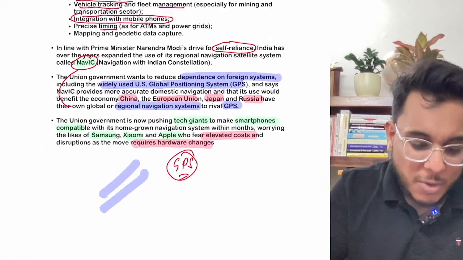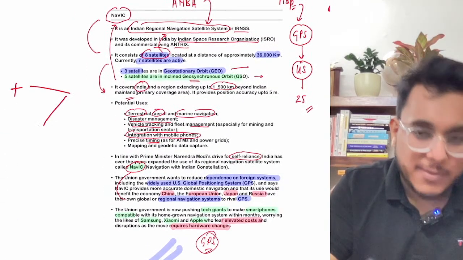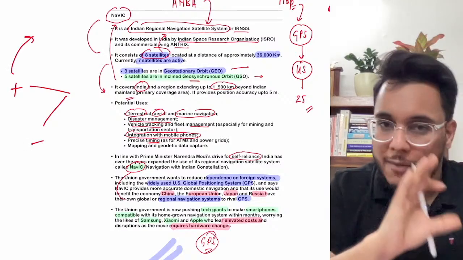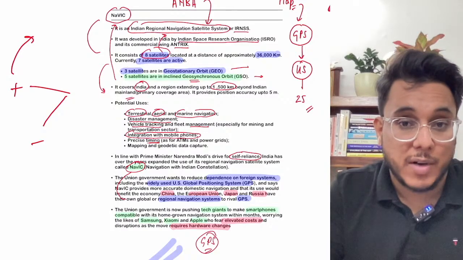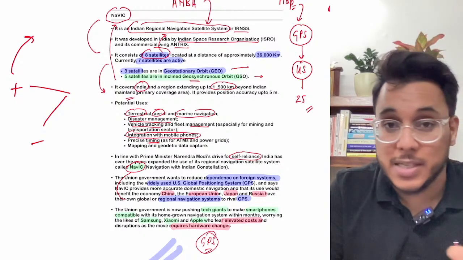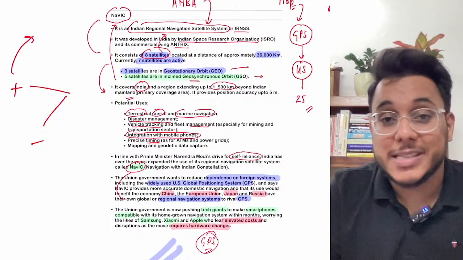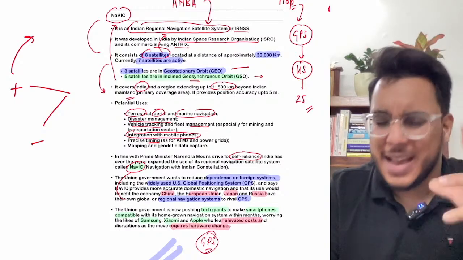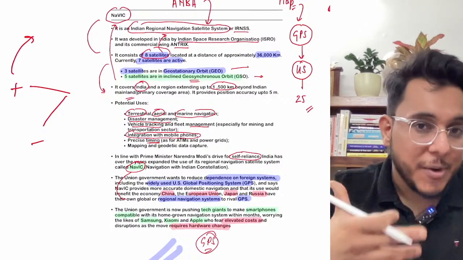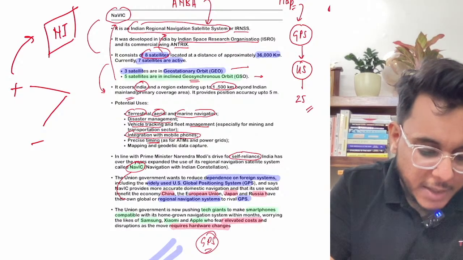Now whether this is good or not, you need to understand that it has both positives as well as negatives. When we talk about positives, it is very much sure. When the Kargil war was going on, India was dependent on the USA for navigation-related services, and we found that it can actually be a vulnerability. In times of crisis, the USA might refuse to cooperate with India. The future is very much uncertain. So to have our own homegrown regional navigation system is very important in the name of national interest. So we need it.